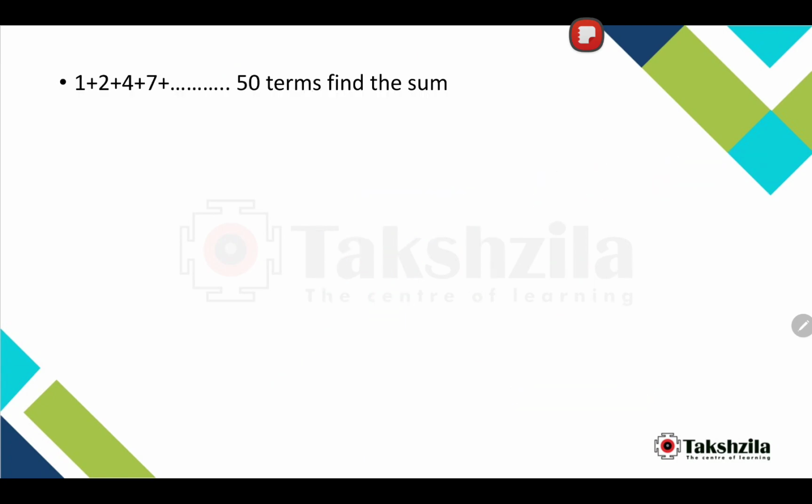Okay, let's come to the first question. Find the sum of the first 50 terms of the series 1, 2, 4, 7, and so on. As soon as you see the question, first of all we check whether it is in AP. You can see the difference is 1, then the difference is 2, then the difference is 3. It isn't in AP, so our AP series fails.